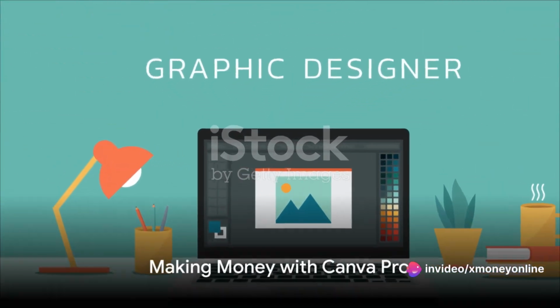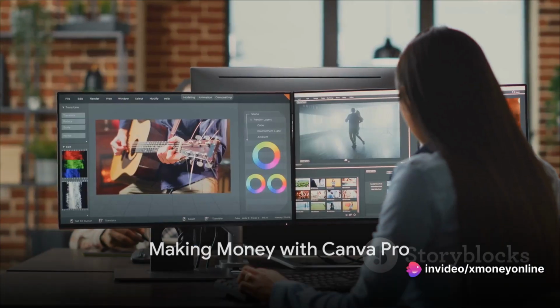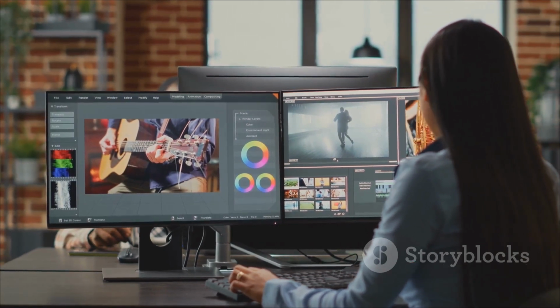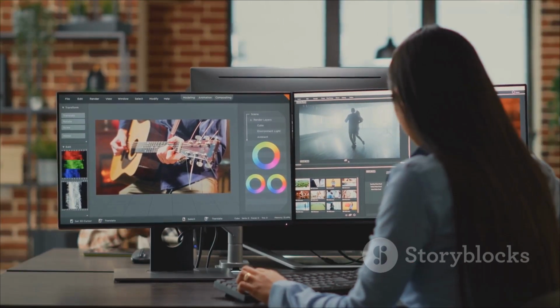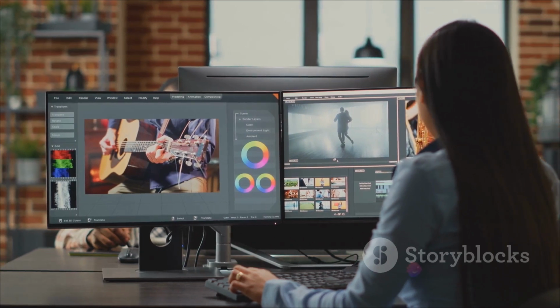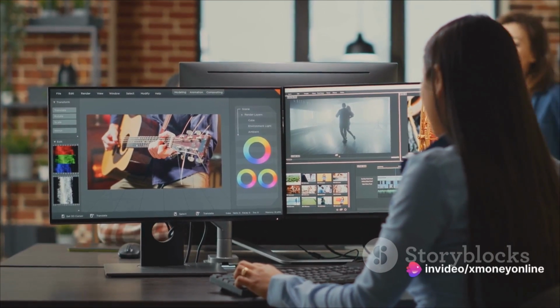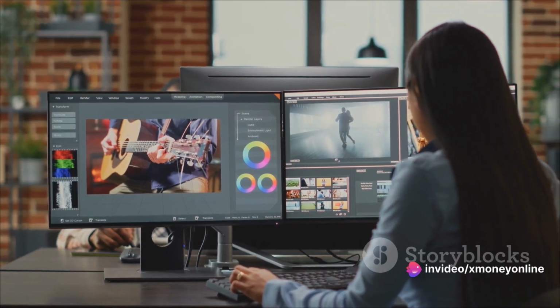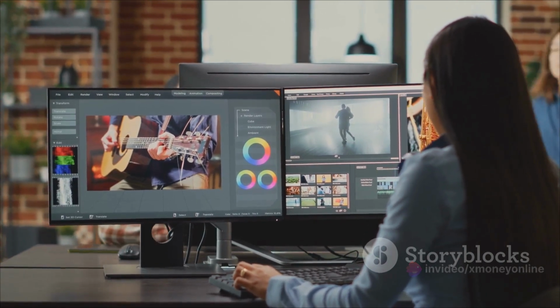Now, how do you make money with Canva Pro? There are several ways to do this. One of the best ways to start is by offering freelance design services. With Canva Pro's vast library of resources, you can create stunning designs for clients across the globe. This could be anything from social media posts and logos to presentations and flyers.